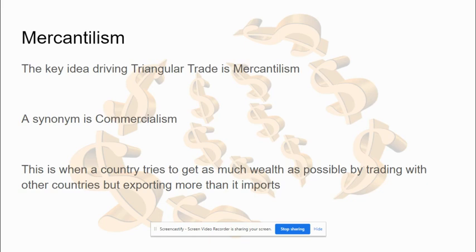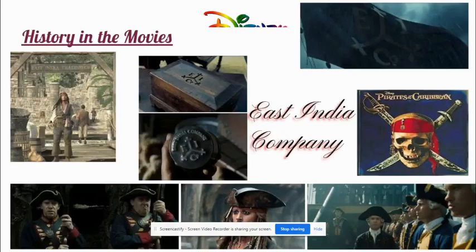But sometimes we see these historical things come into modern life, oftentimes in movies. If we take a look at history in the movies, we can see the idea of triangular trade in a very popular movie series known as Pirates of the Caribbean. Disney does a nice job of filling this movie with all kinds of symbolism of the East India Company, Great Britain's most powerful and dominant trading company that would have shipped goods back and forth from all of these places. And you can see here Captain Jack Sparrow and all the other characters in the movie with that symbolism.